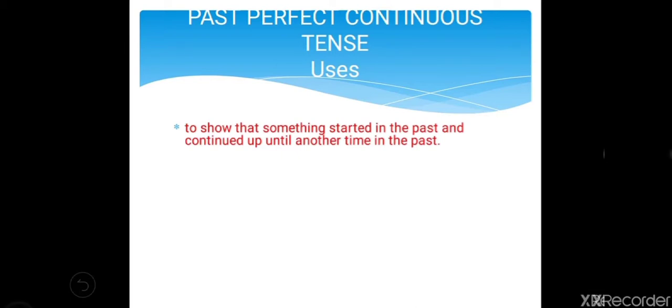Then what are the uses of past perfect continuous tense? So past perfect continuous tense is used to show that something started in the past and continued up until another time in the past. So let us understand this with an example. They had been talking for over an hour before Tony arrived. So before Tony arrived, they had been talking for over an hour.